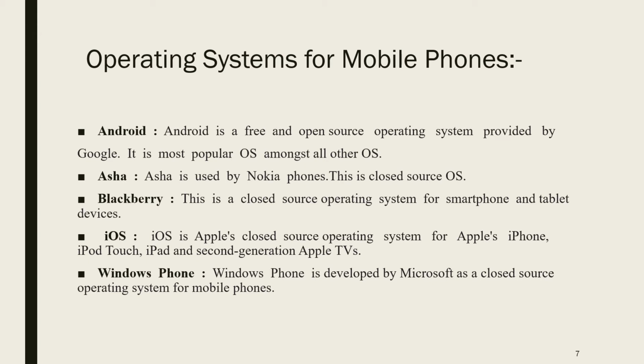BlackBerry, this is again a closed source operating system for smartphones and tablet devices. iOS is Apple's closed source operating system for Apple iPhone, iPod Touch, iPad and Apple TV. So whatever Apple products are there, this operating system is installed. Next, Windows Phone. It is developed by Microsoft as a closed source operating system for mobile phones. So Android, Asha, BlackBerry, iOS and Windows Phone. These are the famous operating systems for mobile phones.